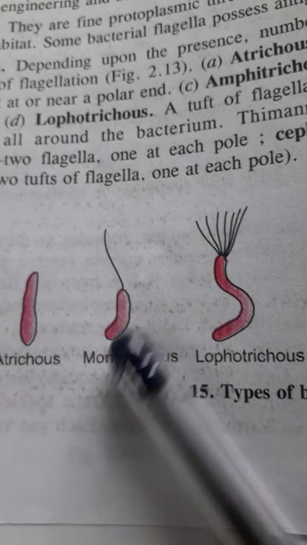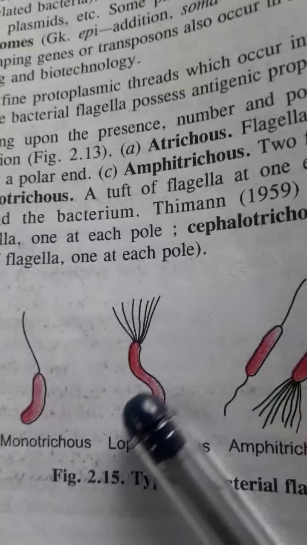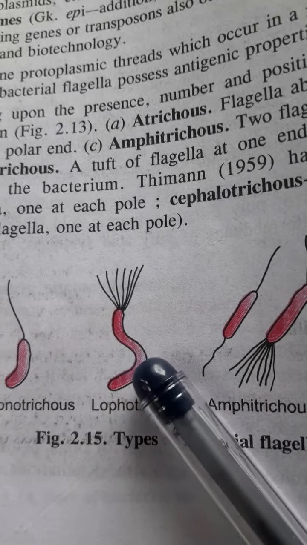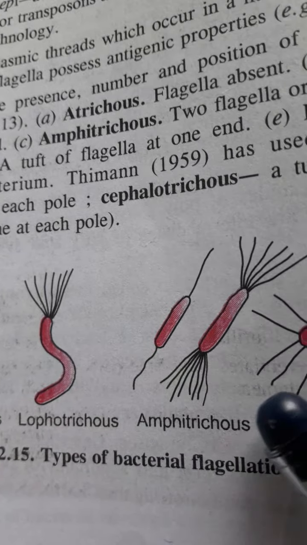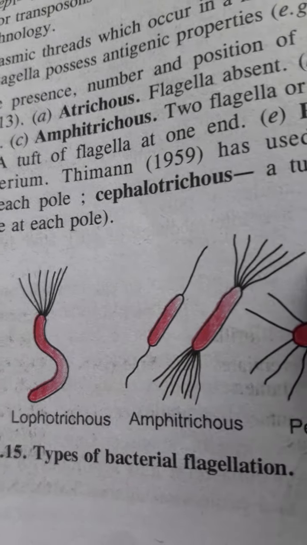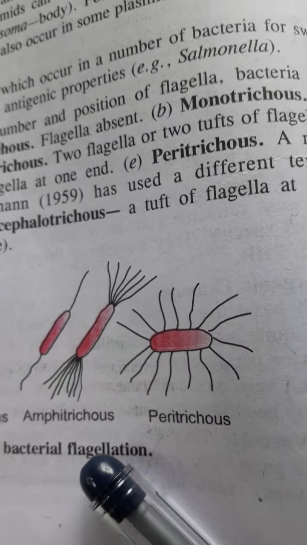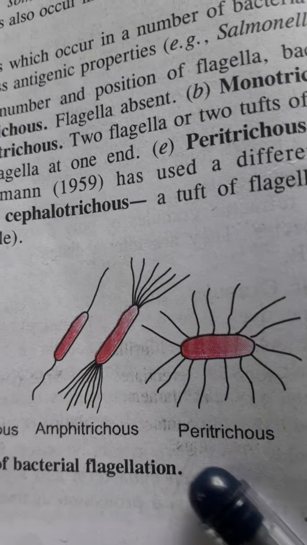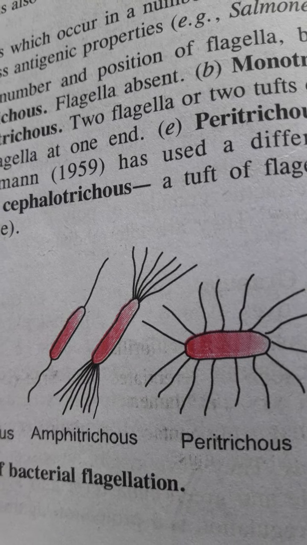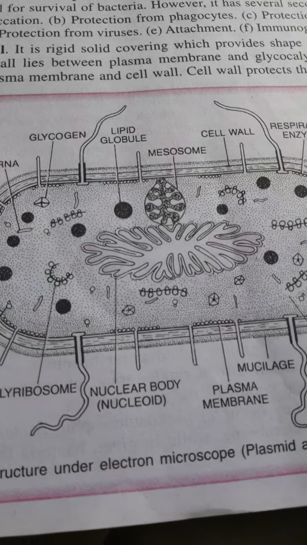If one flagellum is present, then monotrichous. If a number of flagella are present at one end of the bacterial cell, then it is known as lophotrichous. If it is present either singly or in a tuft at both ends, then it is known as amphitrichous. And if it is present throughout the bacterial cell, then we call it peritrichous. So these are the different types of flagella.